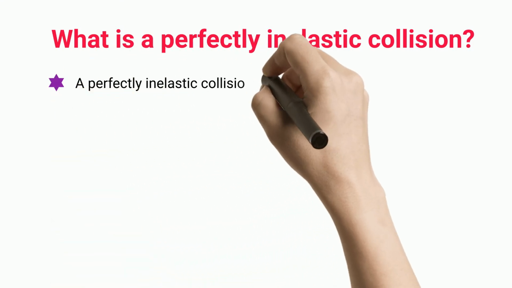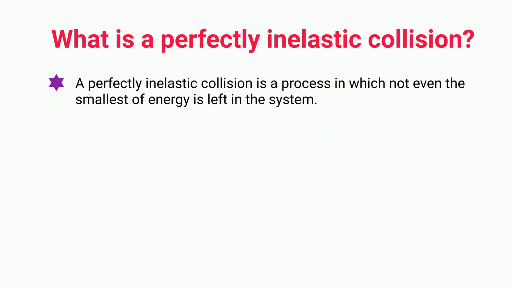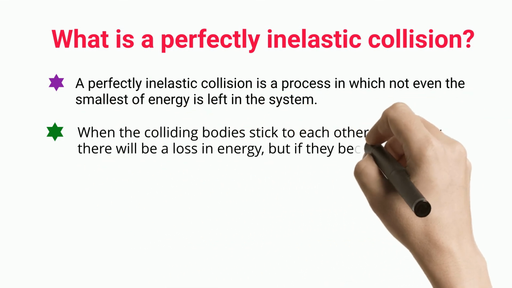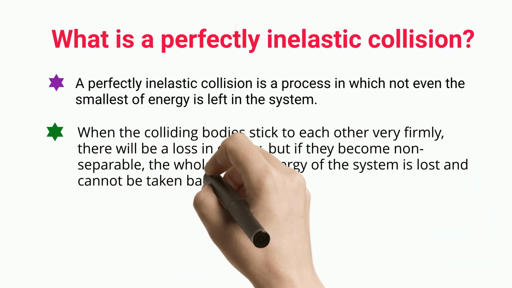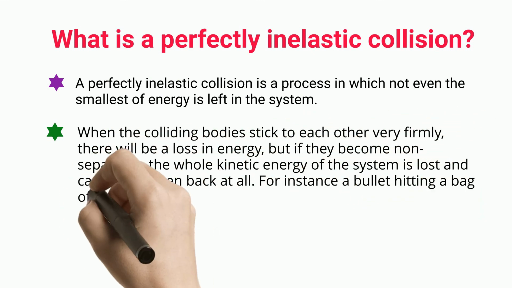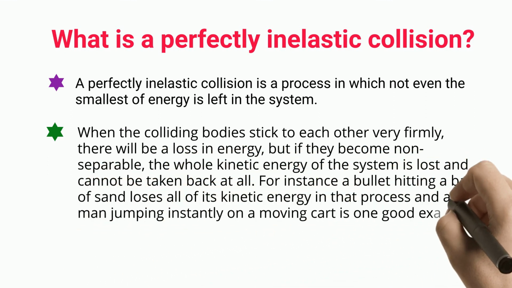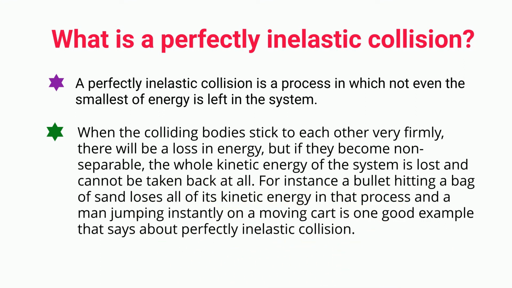A perfectly inelastic collision is a process in which not even the smallest of energy is left in the system. When the colliding bodies stick to each other very firmly, there will be a loss in energy, but if they become non-separable, the whole kinetic energy of the system is lost and cannot be taken back at all. For instance, a bullet hitting a bag of sand loses all of its kinetic energy in that process, and a man jumping instantly on a moving cart is one good example of a perfectly inelastic collision.